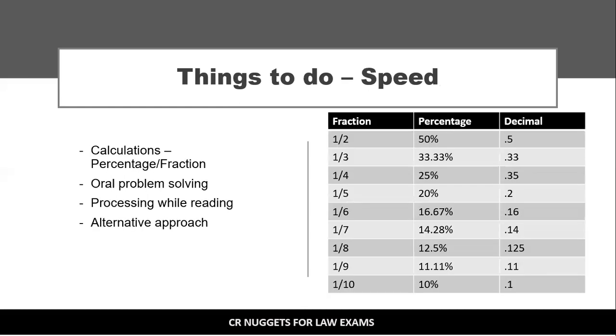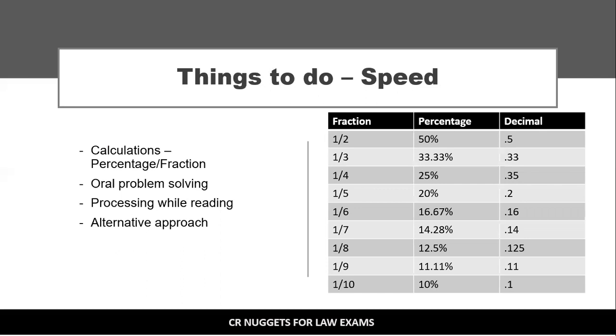Now, things to do to improve your speed. Many students struggle. Now, this will be more helpful if you are trying to work in plan B, that is scoring same in less amount of time. First thing that you should work on is calculation, percentage fraction. So if you see the right side of the screen, this is the table that I have given. I'm sure you must have seen this table, but are you able to implement it?